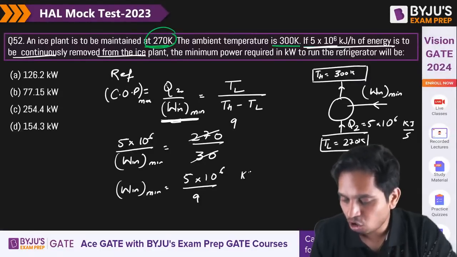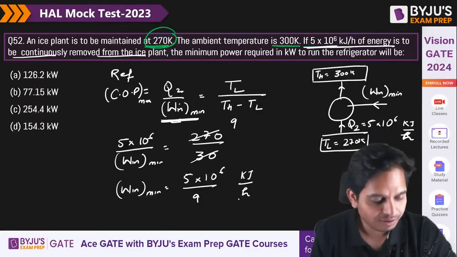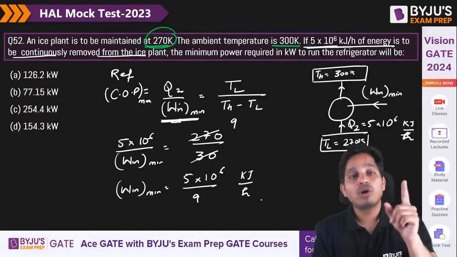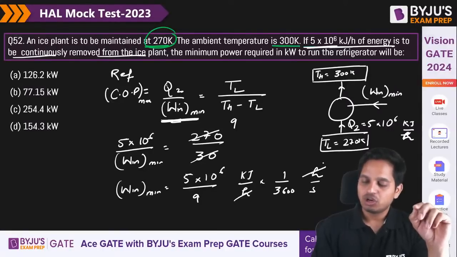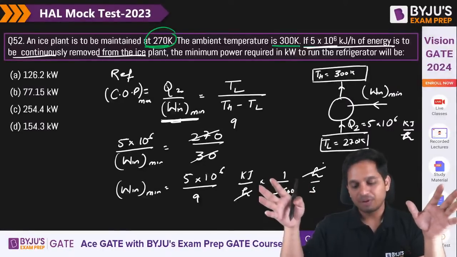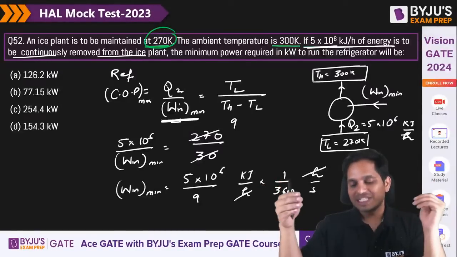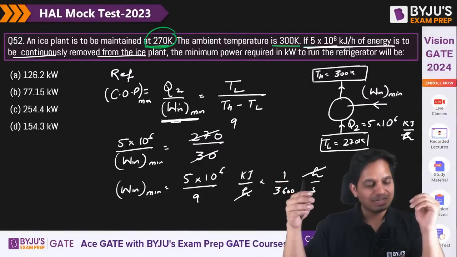Now this is kilojoule per hour, sorry. In order to calculate it in kilowatt, I need to divide it by 3600 seconds per hour. So if you calculate this in kilowatt, how much is it?